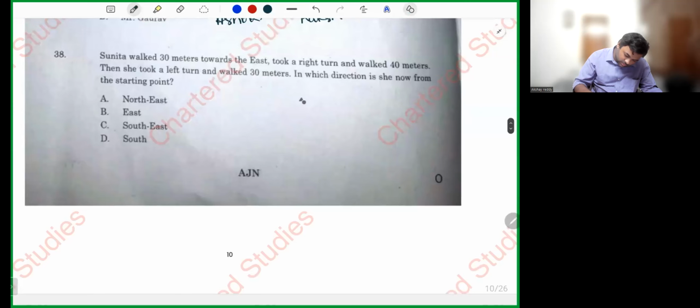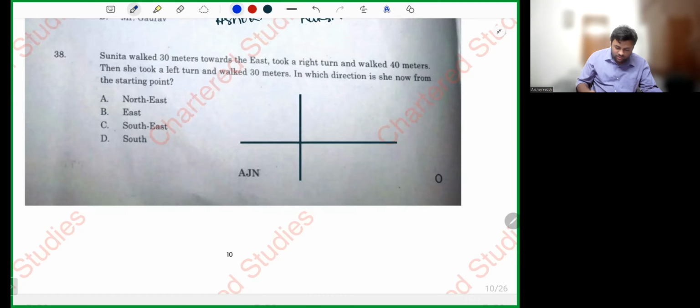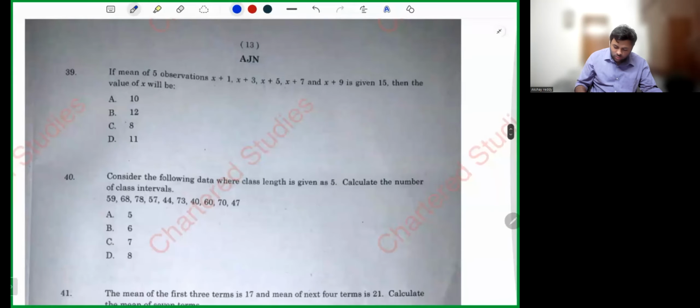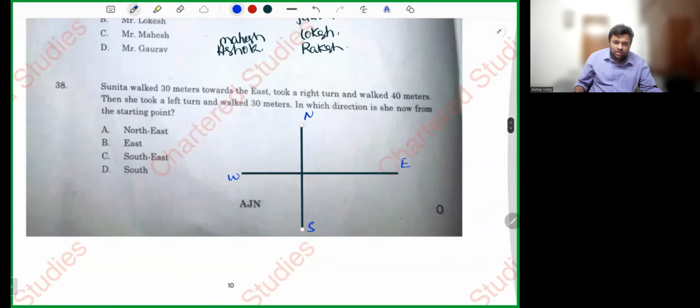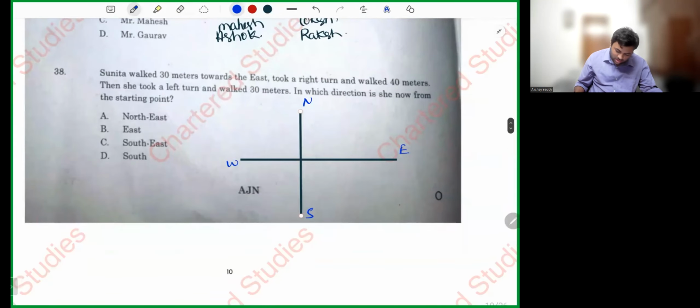Next. Sunita walked. Let's see. Our friend Sunita is there. North, east, west, south. Let's see what Sunita has done in her life. Sunita, where did you go? Sunita came back again.